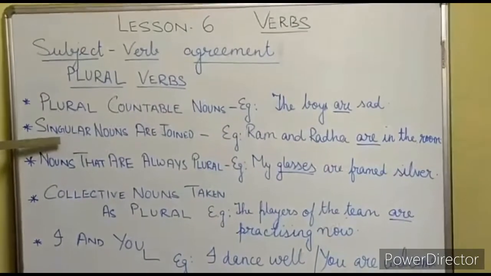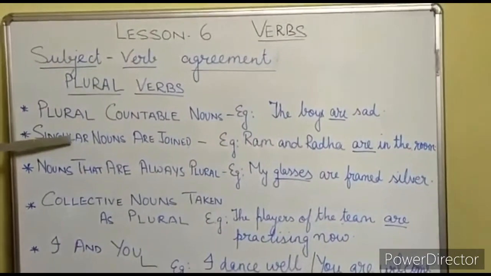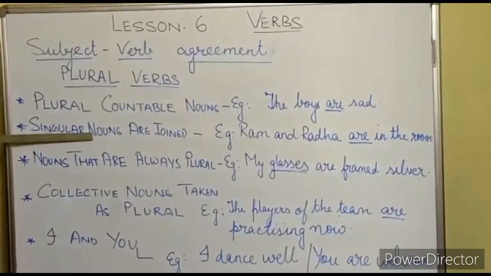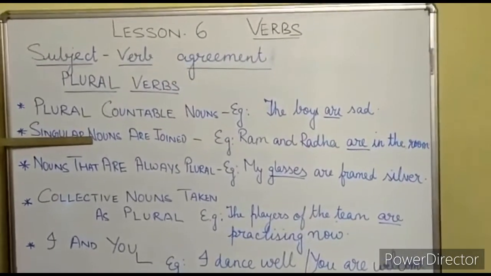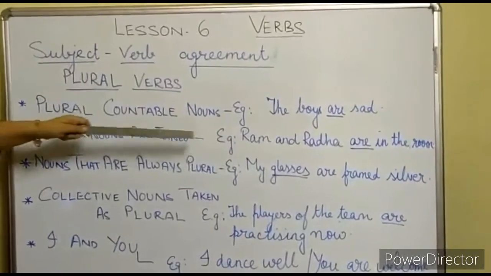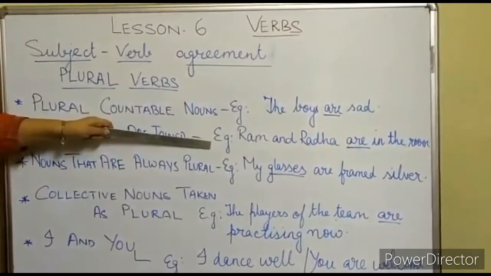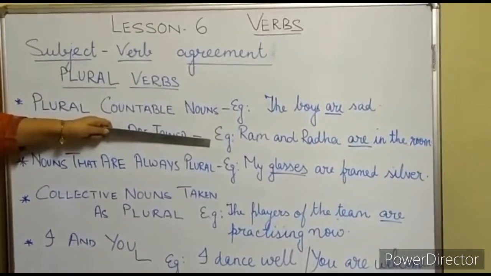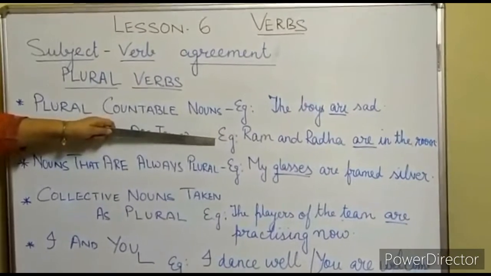Now the next rule is when singular nouns are joined. When two singular nouns are joined with the conjunction and, we use plural verbs. Example, Ram and Radha are in the room. We can take one more example: Ram and Ravi are playing in the field.